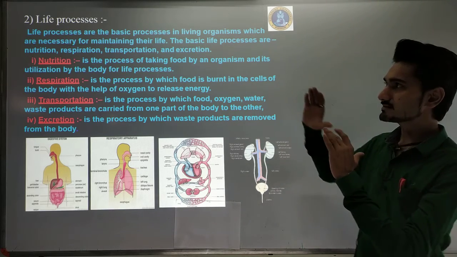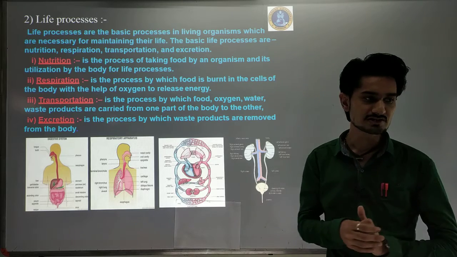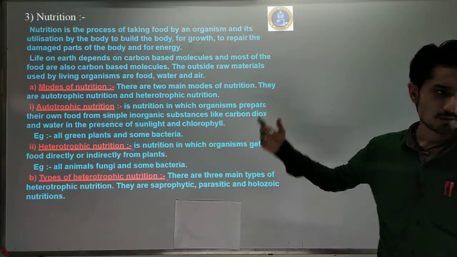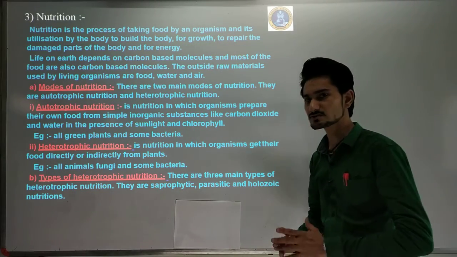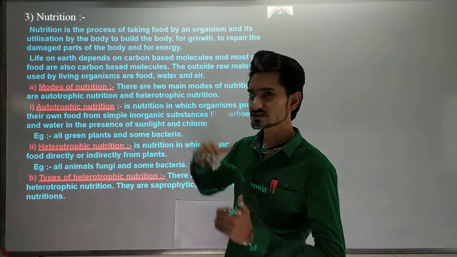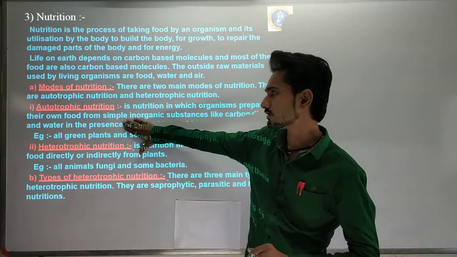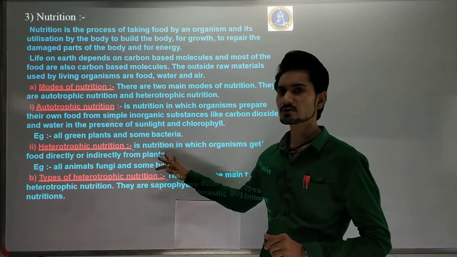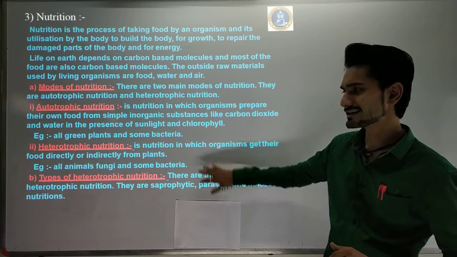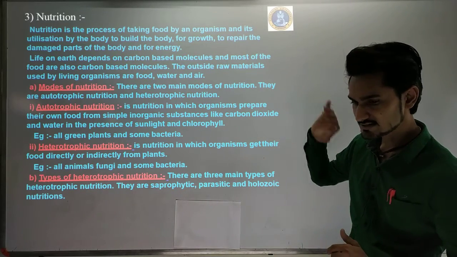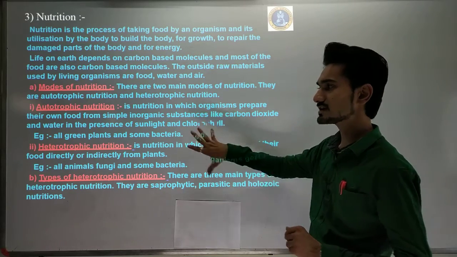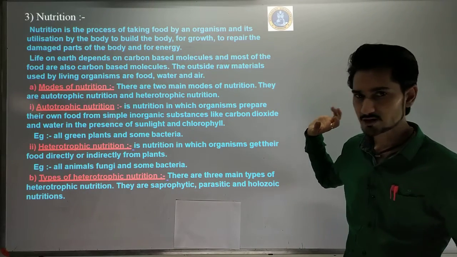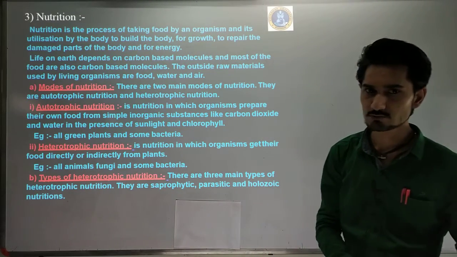Okay. Going to start our first process, which is nutrition, in which we are going to see autotrophic nutrition. But first of all, let us discuss some of the modes of nutrition. As you can see, the modes of nutrition consist of two basic categories: autotrophic nutrition and heterotrophic nutrition, in which heterotrophic nutrition is further subcategorized into three types. I have already written those names in the previous lecture. So we are just going to see the definition regarding that, and afterward we will expand on autotrophic nutrition. So first of all, what is the basic structure of autotrophic nutrition?